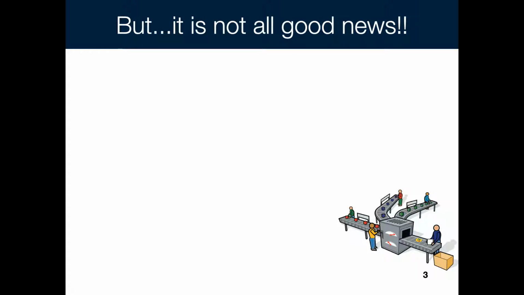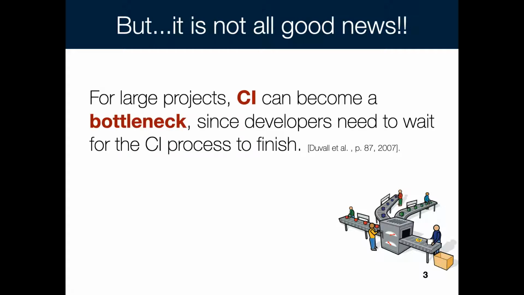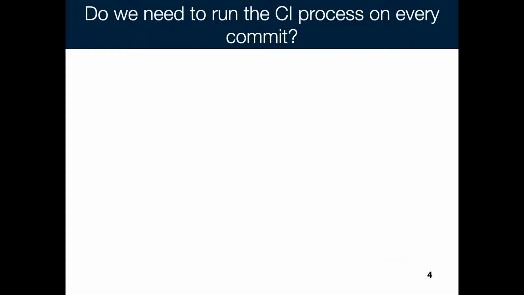In reality, running a CI pipeline can take a long time, especially for large projects with a big number of test cases that need to be run. As a result, CI can become a bottleneck since developers need to wait for the CI process to finish. Therefore, the question that we ask in this study is: do we need to run the CI process on every commit? In particular, the commits that perform cosmetic changes to the source code.